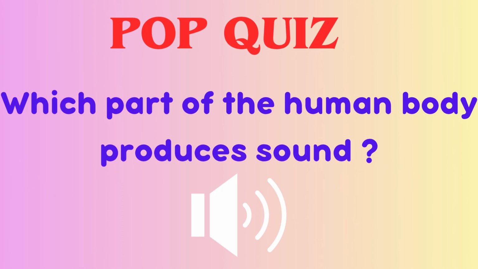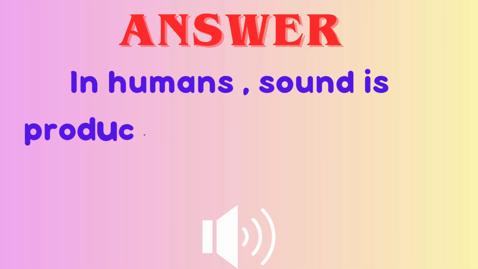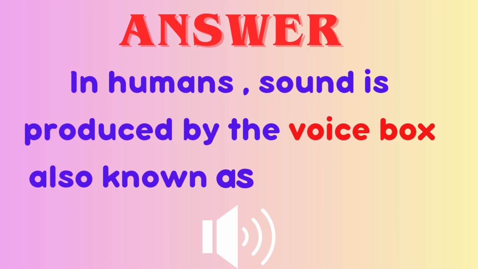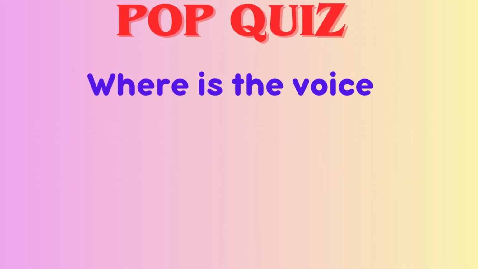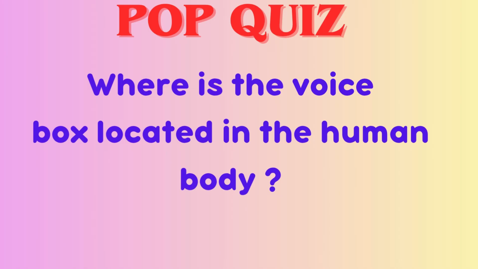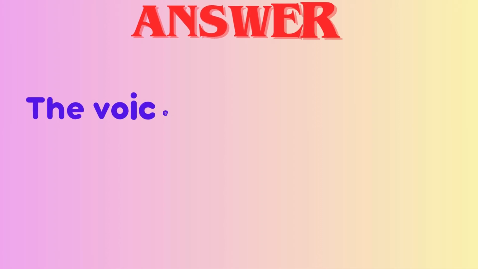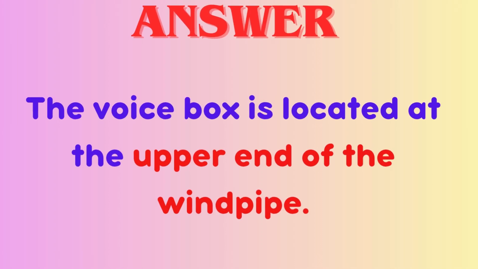Which part of the human body produces sound? In humans, sound is produced by the voice box, also known as the larynx. Where is the voice box located in the human body? The voice box is located at the upper end of the windpipe.